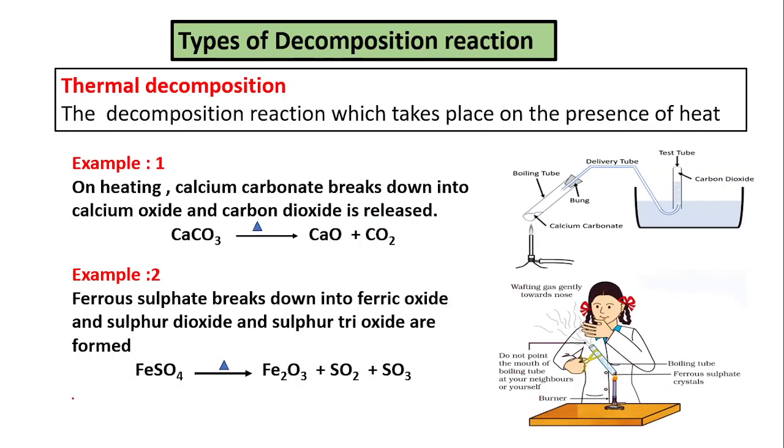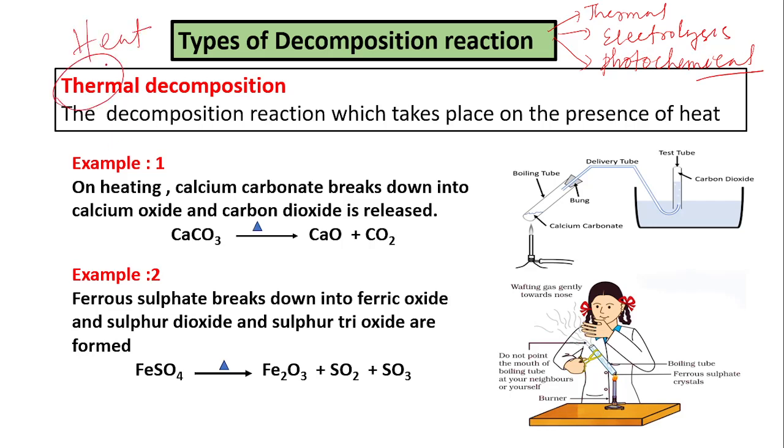Next, look at the types of decomposition reaction. There are basically three types of decomposition reaction. Thermal decomposition reaction. Second one is electrolysis or electrolytic decomposition. Number third, photochemical decomposition. Thermal decomposition. Thermal means heat. When the decomposition reaction is carried out in the presence of heat, that is called thermal decomposition reaction.